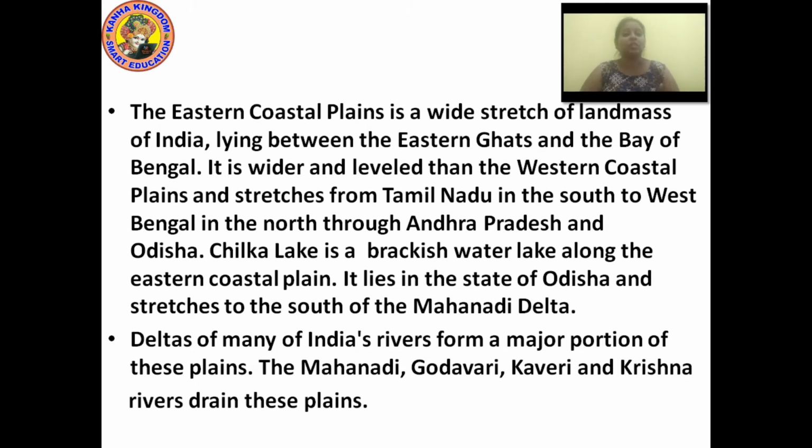So the eastern coastal plain is actually the place where the deltas are formed, especially for the four rivers, the Mahanadi, Godavari, Kaveri and Krishna. Now all these four rivers join together and form a delta in the eastern coastal plain.